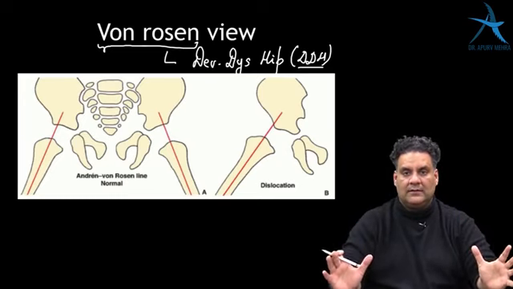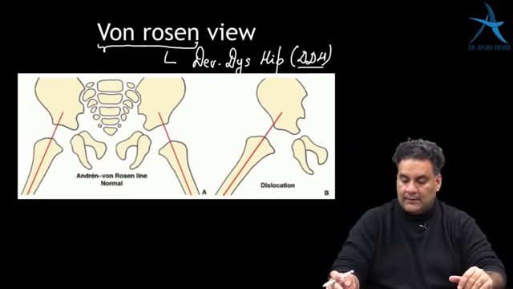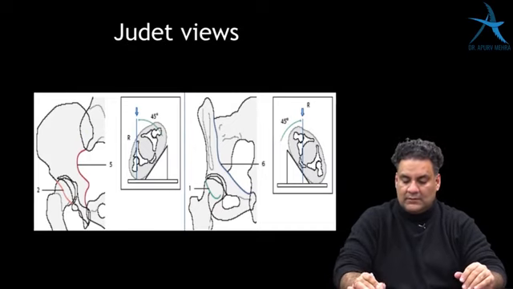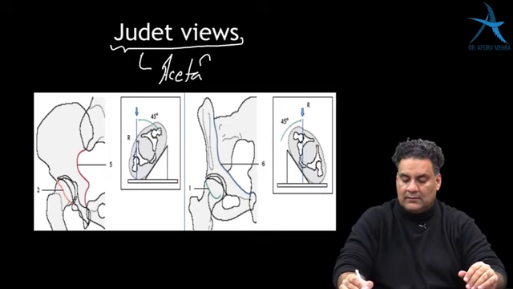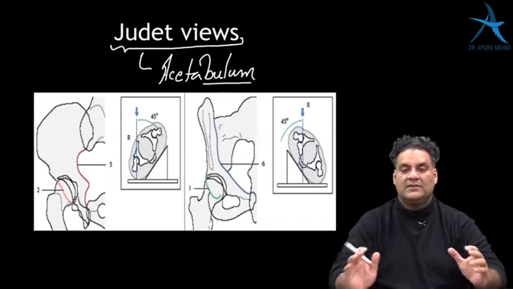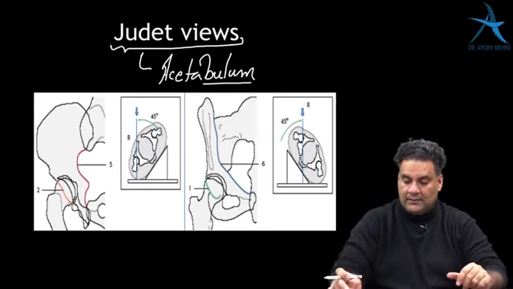So Von Rosen for DDH. Judet throughout his life worked on an area called the acetabulum. So Judet views, Judet classification criteria, acetabulum.